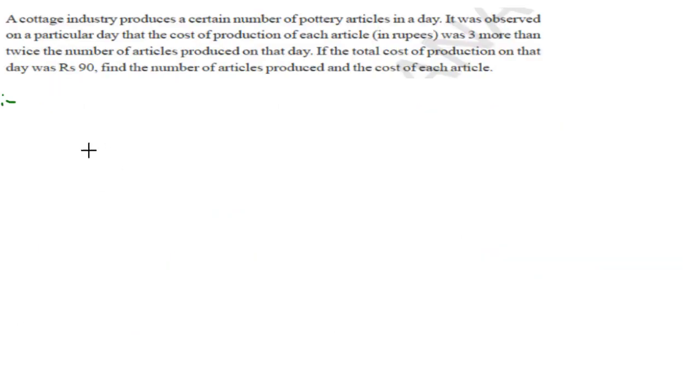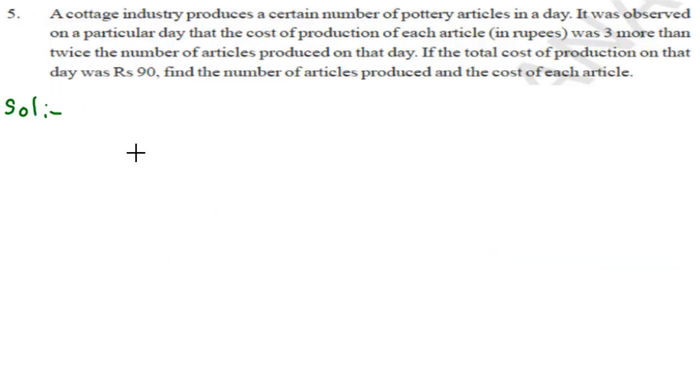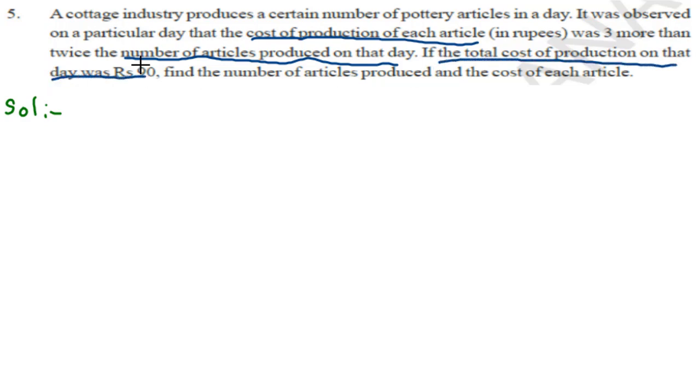So by reading the problem, it is clear that here we have the relationship between the cost of production of each article, which is dependent on the number of articles that was produced on that day. And one more piece of information we have: the total cost of production on that day was rupees 90. And we need to find the number of articles produced and the cost of each article.